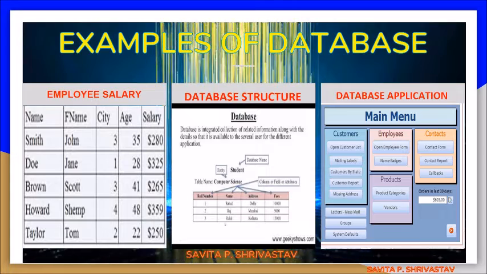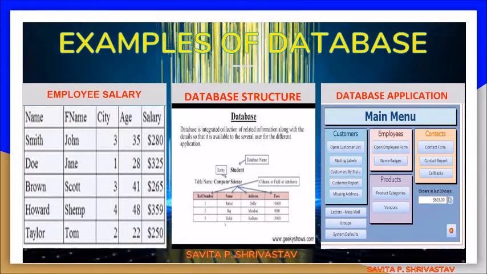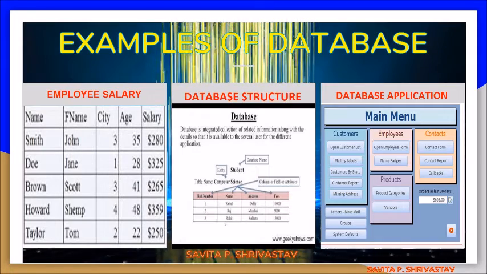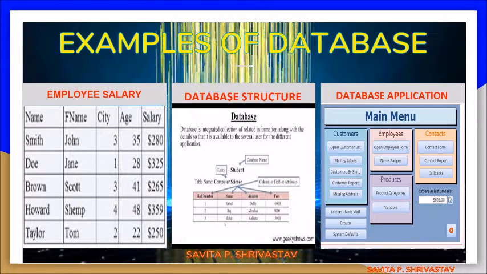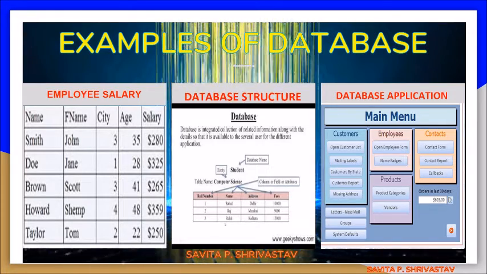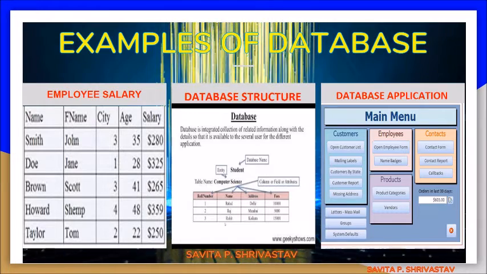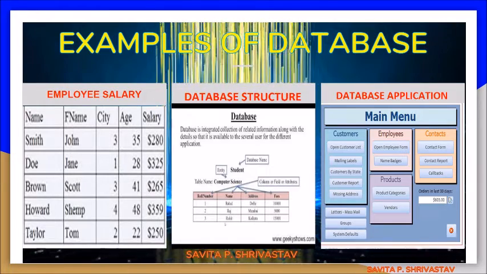In the second, database structure. Before making a database, we have to create a structure, and this structure is created for a student. Here you can see the roll number, name, address, and fees are the fields, and 1, 2, 3 are the records. In the same way, database application.